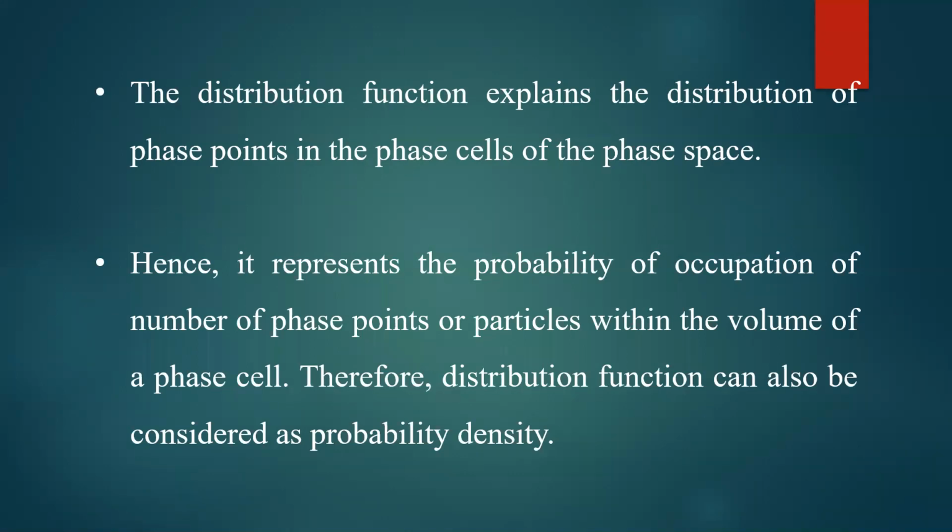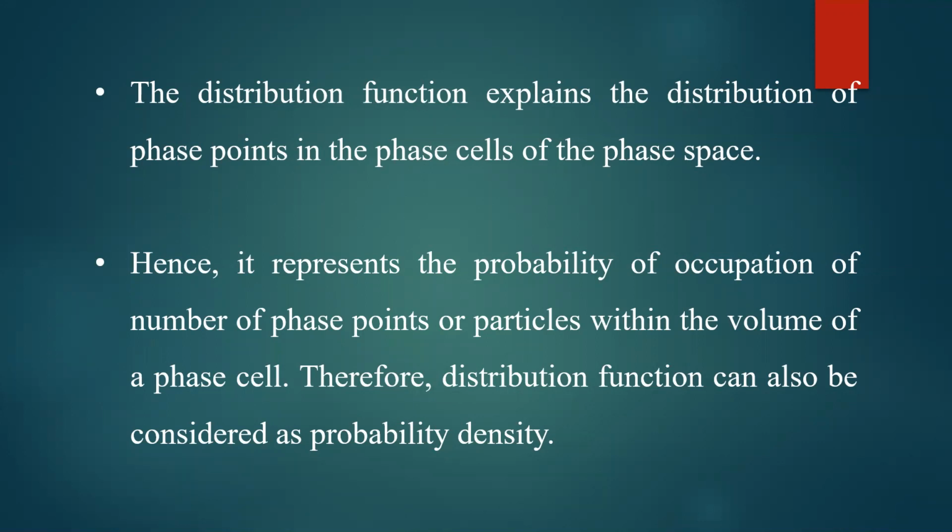If you go to quantum mechanics, you can understand this particular statement. The Fermi-Dirac distribution function is nothing but the probability of occupation of a particle in a given system. So this is nothing but probability density. If you study quantum mechanics, you will come to understand what is meant by probability density.